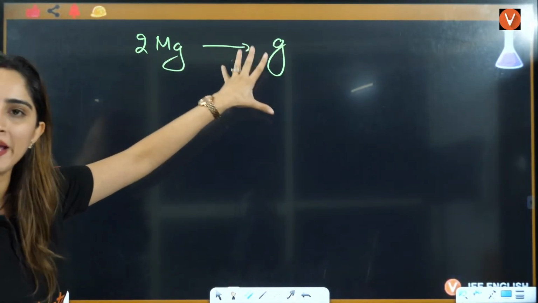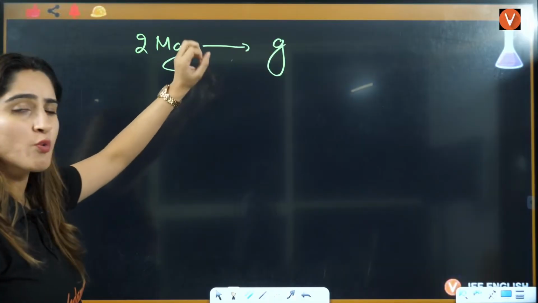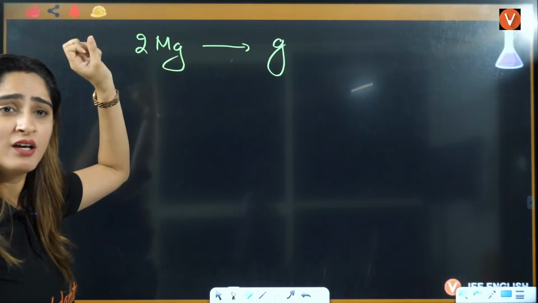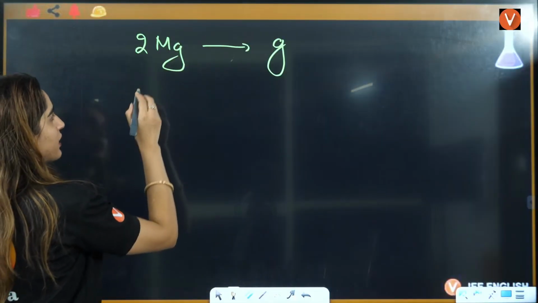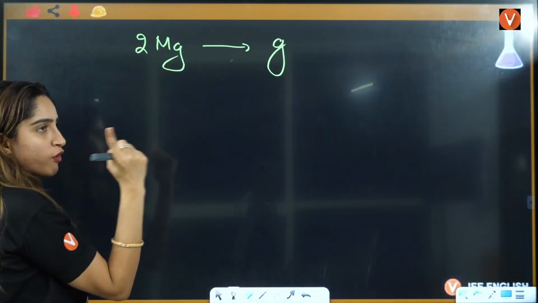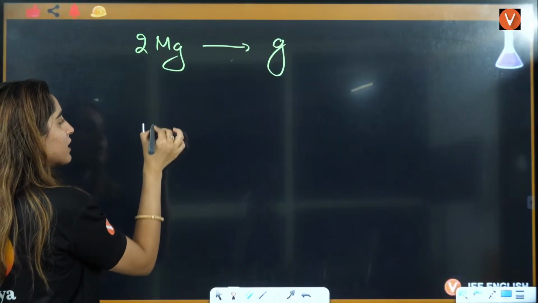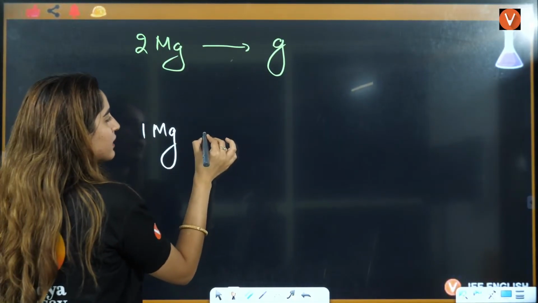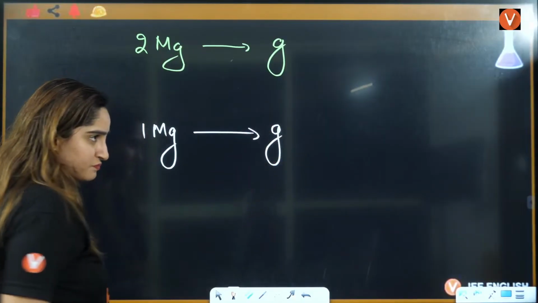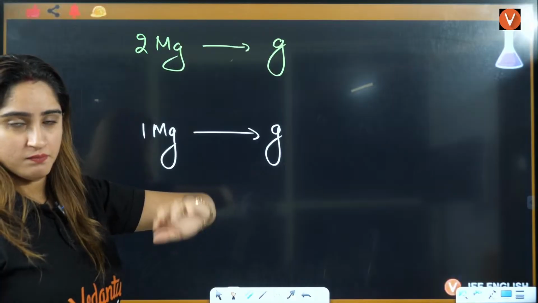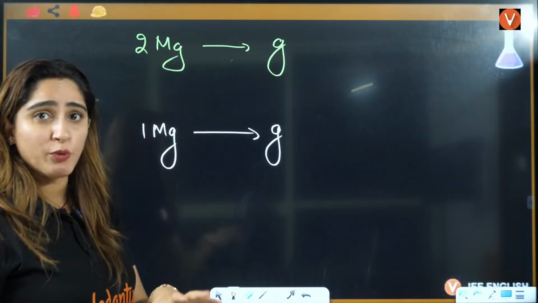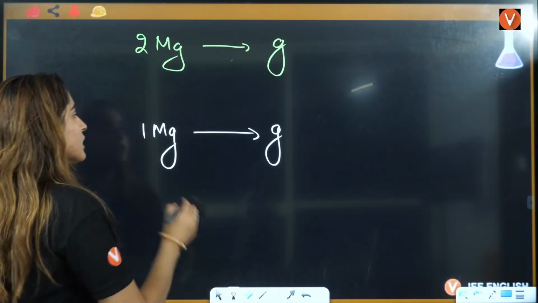Megagram, gram is a base unit. There is no micro, milli, giga, or tera in it, so it's a base unit. Let's do 1 for 1. If you talk about 1 megagram and convert it into gram, you are decreasing the unit. When you're going towards a lesser unit, what will you do?